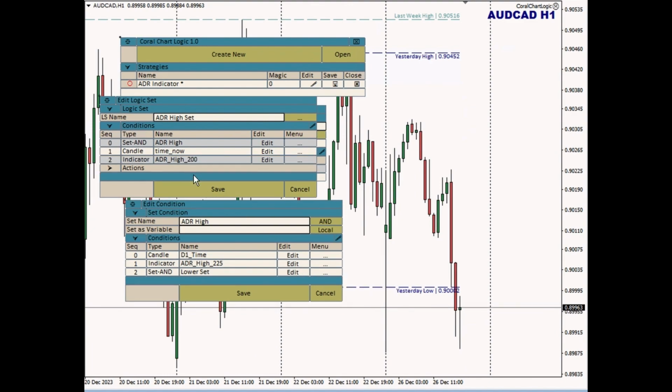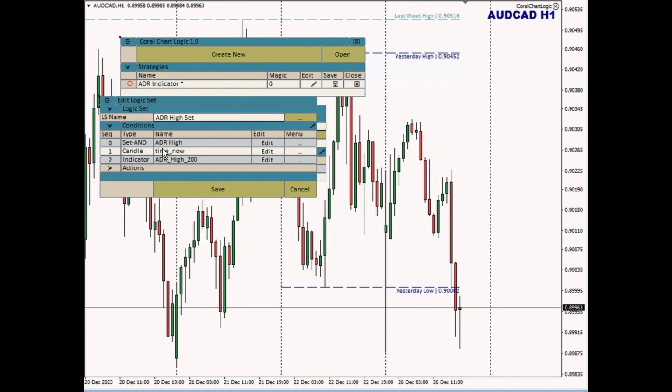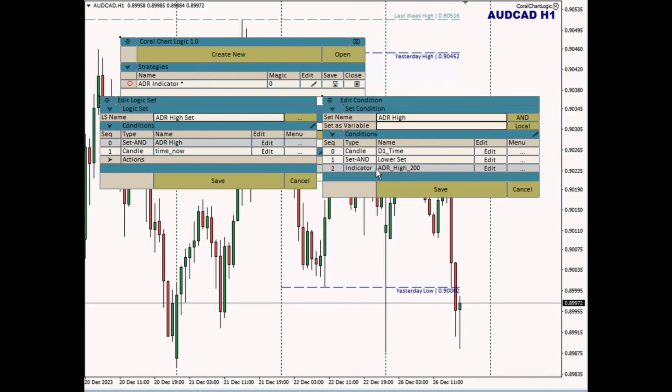I made a mistake. I moved that one up and I meant to move it down. So let's fix that. So we're going to save this ADR high. In addition to moving down, you can also move it up, but you can't move it any higher than the logic set. Logic set is the top. So from the logic set, there's no move up, but I can move it down. So I could move it down into ADR high, and then we can go back into ADR high, and there it is, and I can move it down.